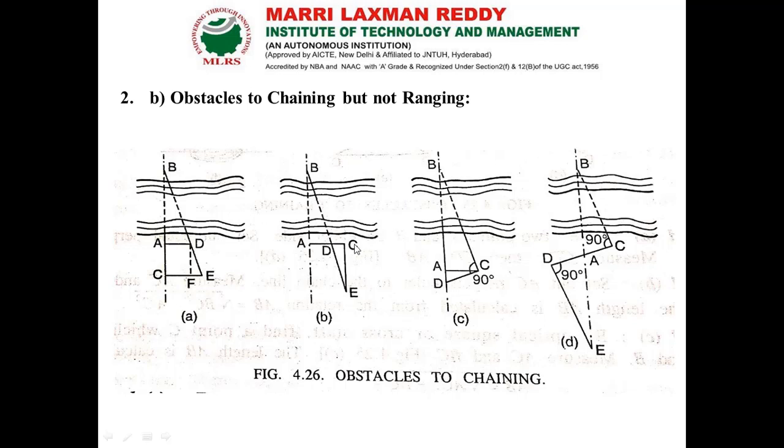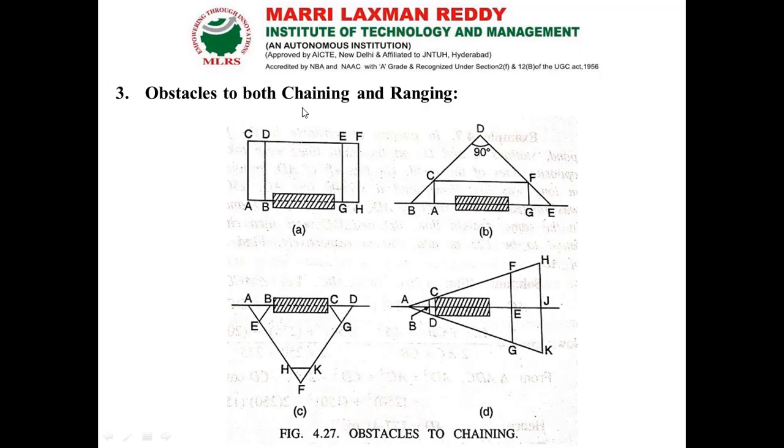But we are in the situation to get the distance of that AB baseline. We have to carry out our work thoroughly, and at that time we need to do some process to get the distance. So this is the process we are going to deal with here. And here, obstacles for both chaining as well as ranging.